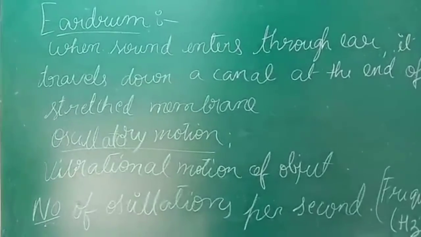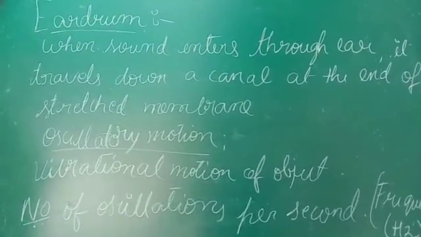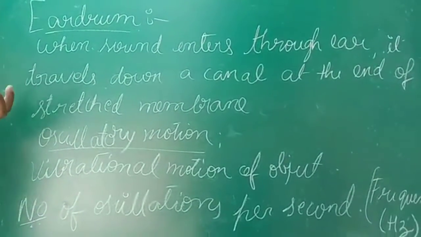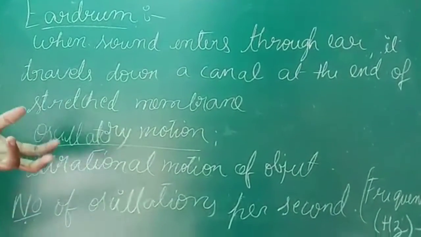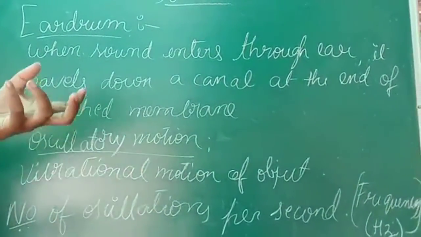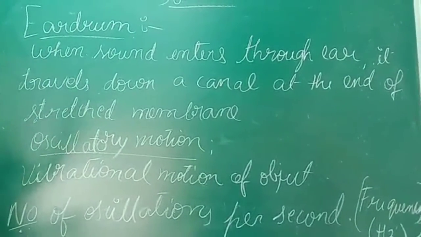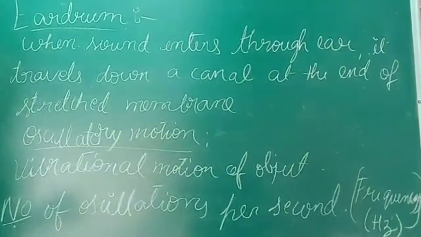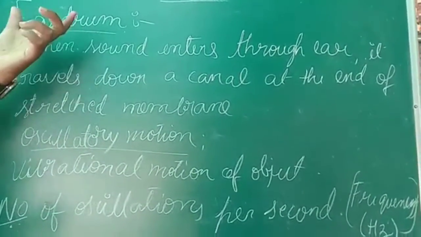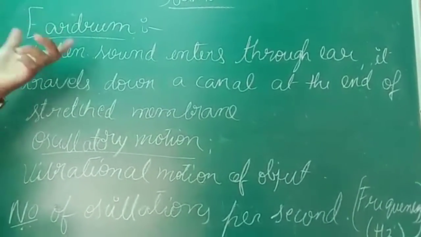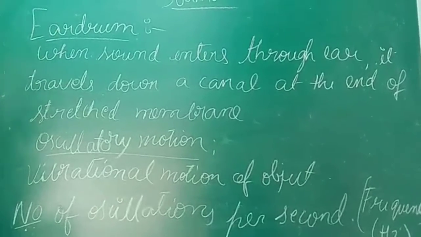Next, the very important topic, that is the eardrum. Now you are clear how sound is produced from the throat, right? Now, whichever the sound-producing substance, we need to hear the sound, right? The very important part in our body for this is the eardrum. The eardrum helps us to listen to the sound.